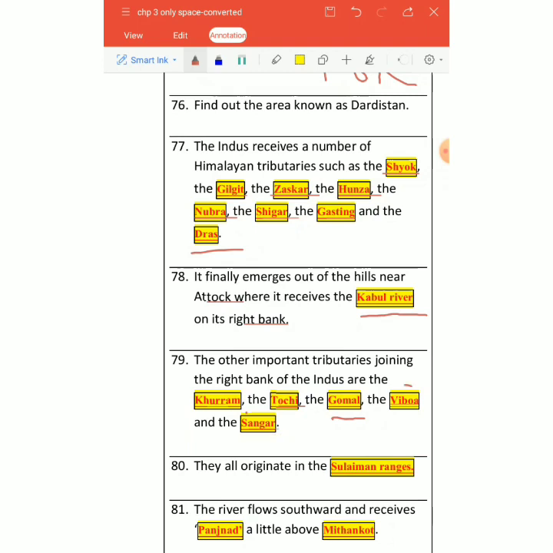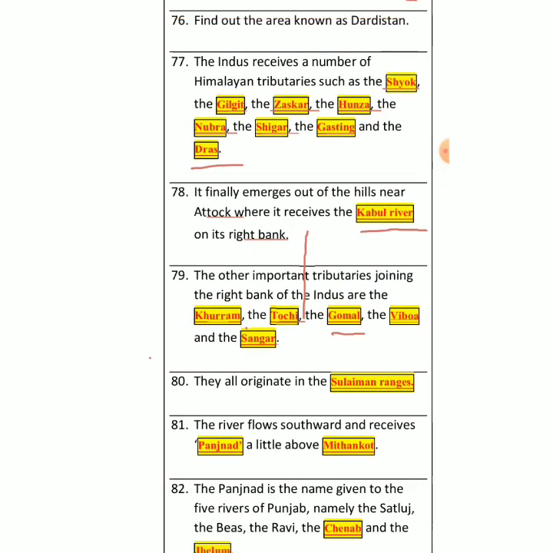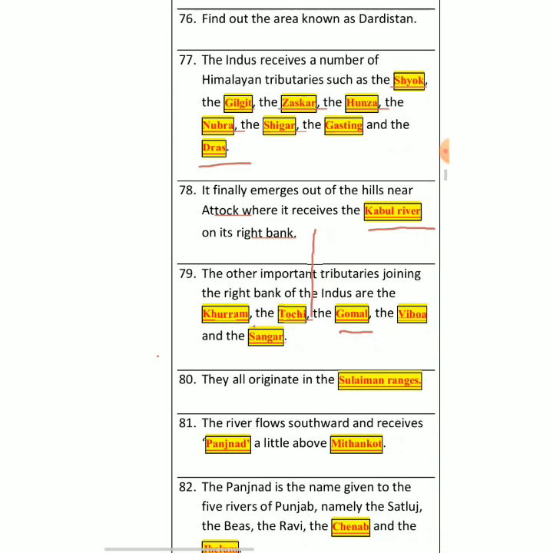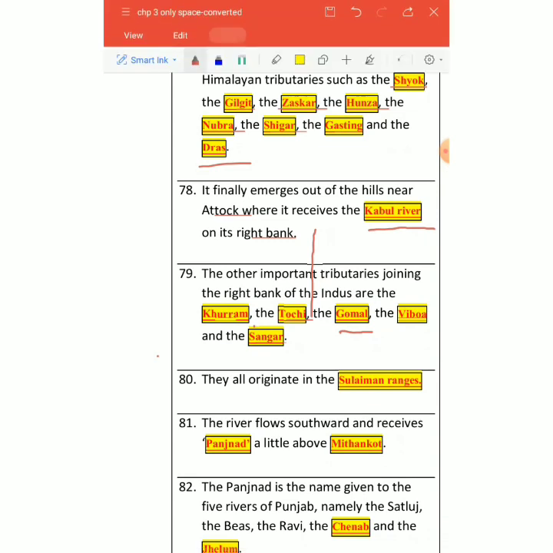These all rivers originate from a place called Suleiman Range. This is a very famous mountain range of Pakistan, Suleiman Range. तो ये जितनी भी आपकी रिवर राइट बैंक्स हैं इंडस में मिलती हैं, they basically originate from the Suleiman Range. Then this river flows south and receives a very important